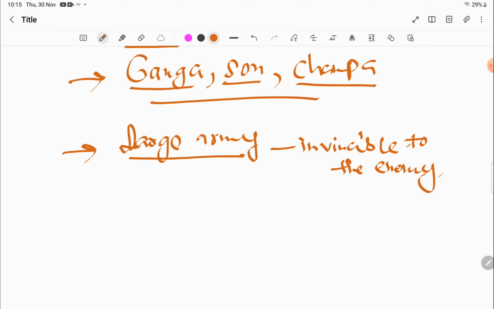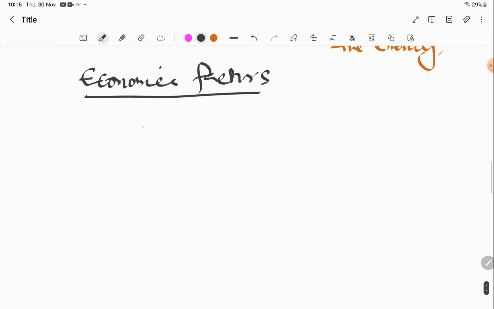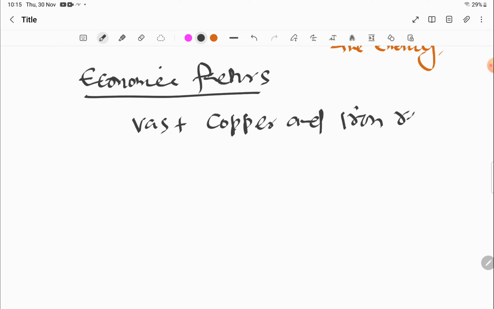And what were the economic factors? Economic factors, as I told you, I want to write them here. There were vast copper and iron reserves.